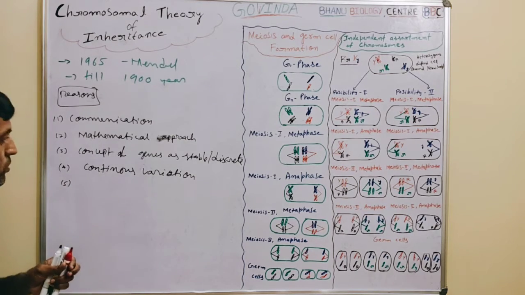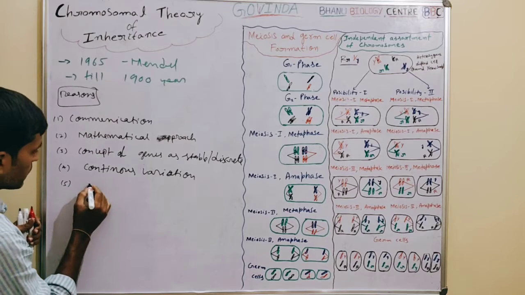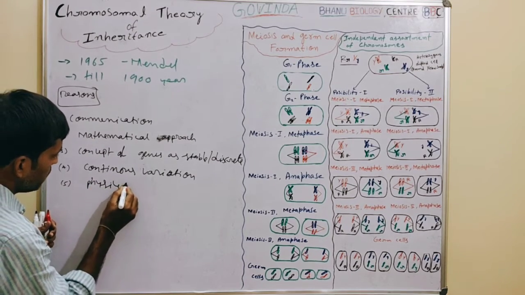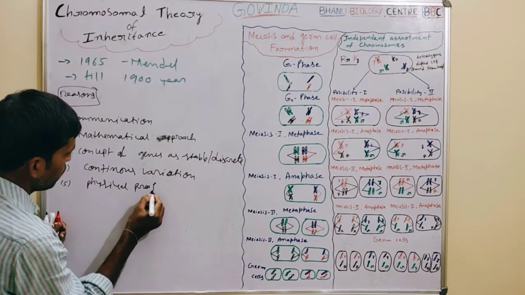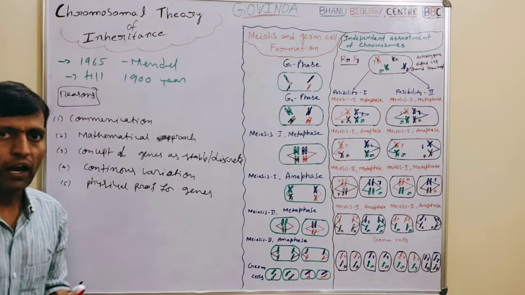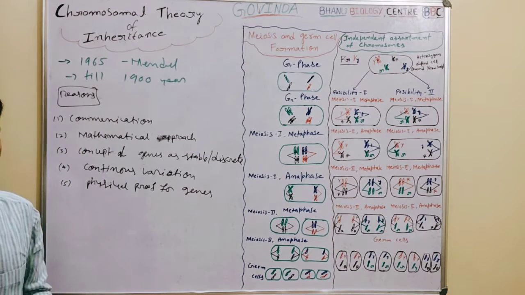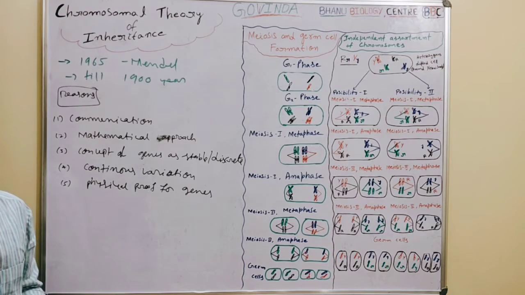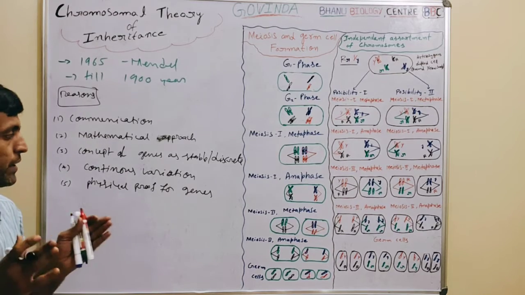One more: he could not give any physical proof for the existence of genes, and he could not explain what genes were made of. So there was no physical proof for the existence of genes.